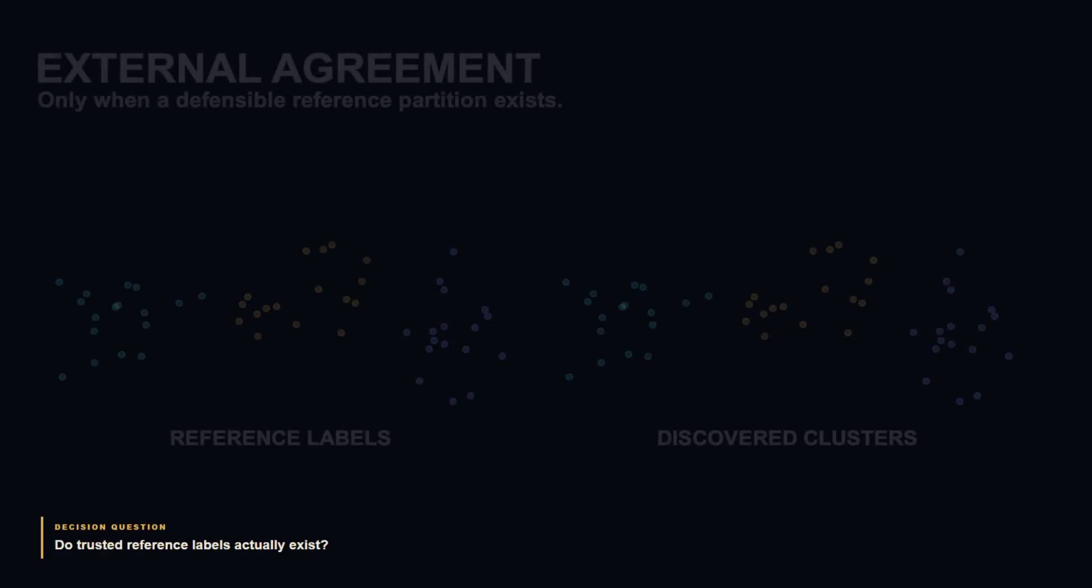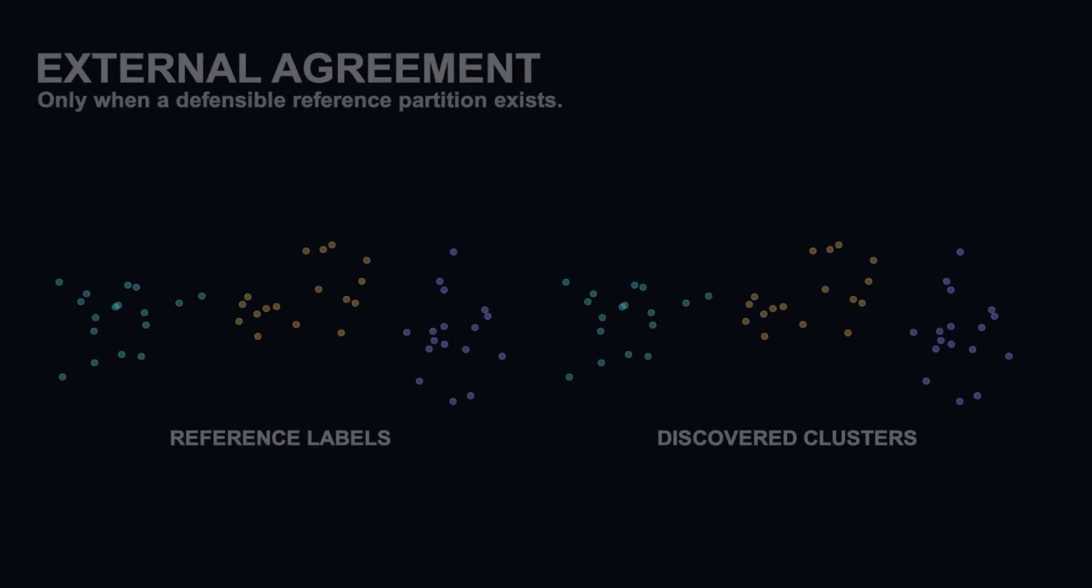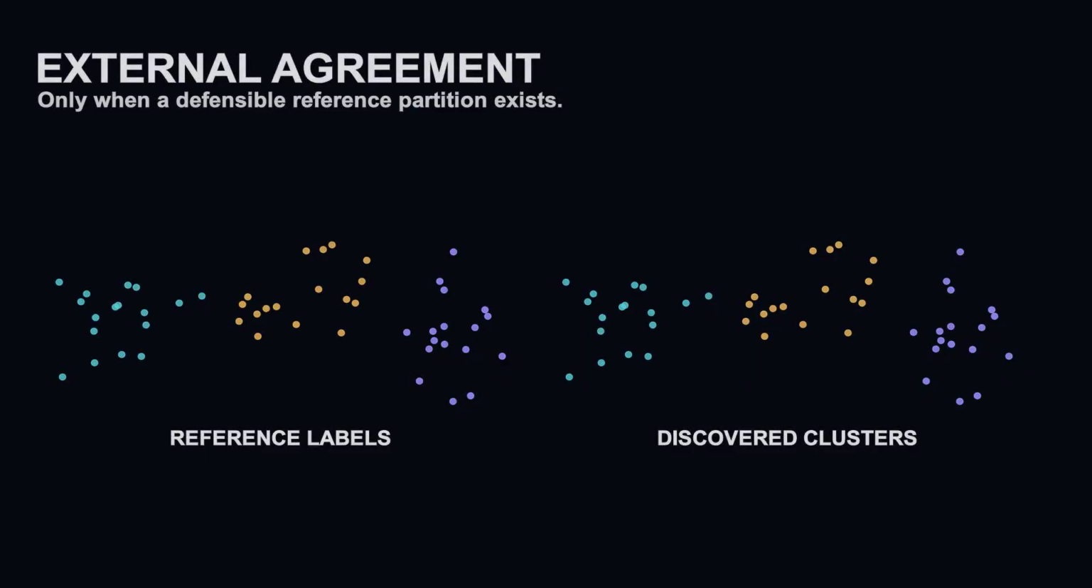Sometimes, a trusted reference partition exists. For example, expert annotations used only for evaluation. Now we can ask whether pairs of points are grouped consistently. The adjusted Rand index rewards pairs placed together in both partitions and pairs separated in both, then corrects for agreement expected by chance. A perfect match is 1. Random-like agreement is near 0, and values can be negative.